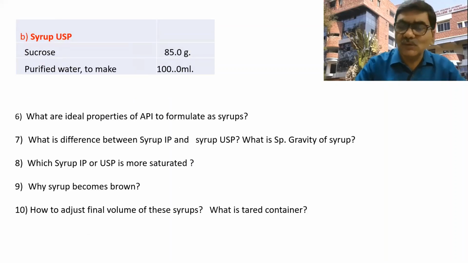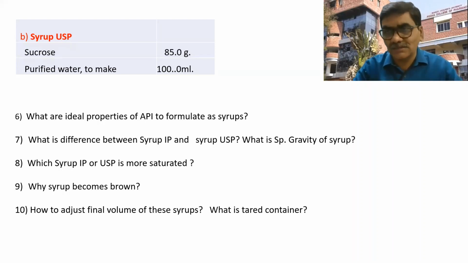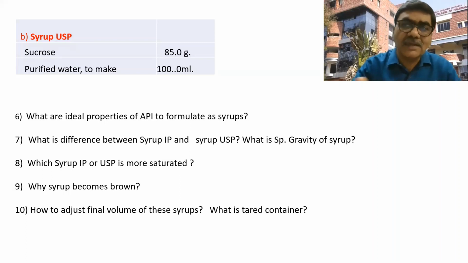Then we have the syrup USP. So see, the syrup IP is 66.7% weight by weight, and syrup USP is 85 grams in 100 ml, meaning 85% weight by volume. This is the difference between syrup IP and syrup USP. So what are the ideal properties of an API to formulate as a syrup, whether it is syrup IP or syrup USP? What I connected to you was the solvent action.